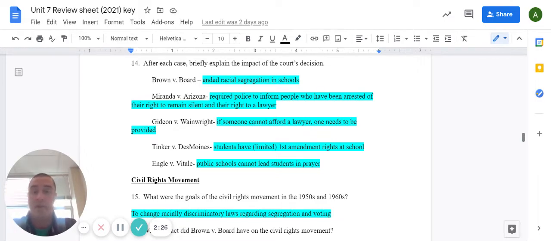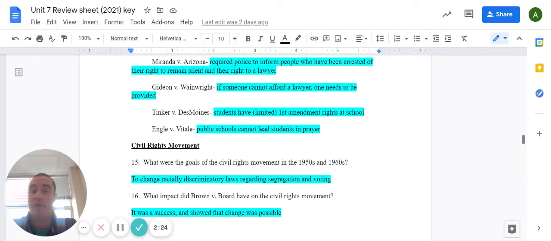Under Gideon v. Wainwright, if someone cannot afford a lawyer, one gets provided to them by the government through the Public Defender Program. In the Tinker v. Des Moines case, this declared that students have First Amendment rights in school, even though those First Amendment rights can be limited. And finally, in Engel v. Vitale, this case said that public schools cannot lead students in religious exercises like prayers.